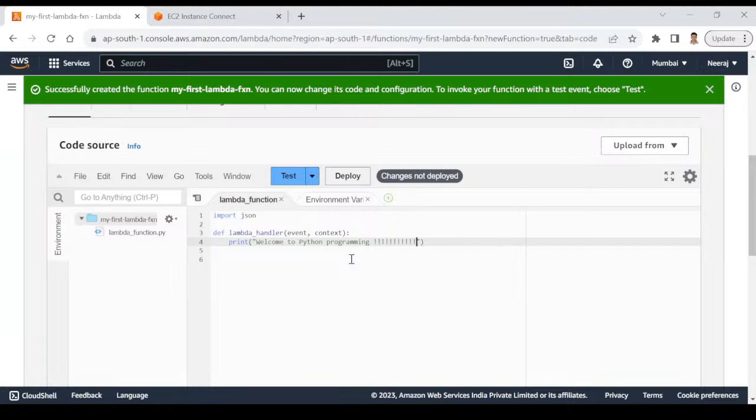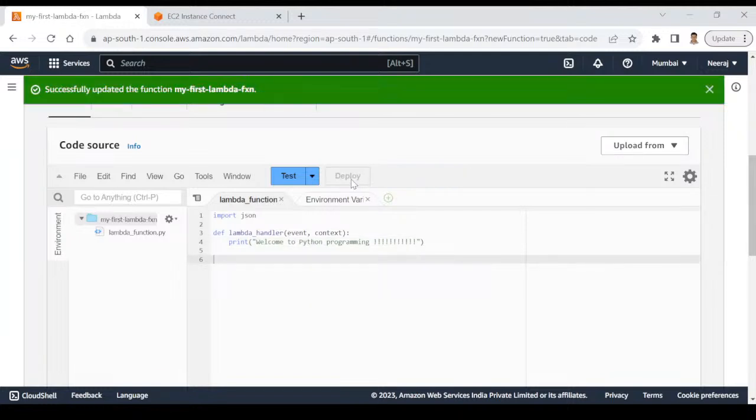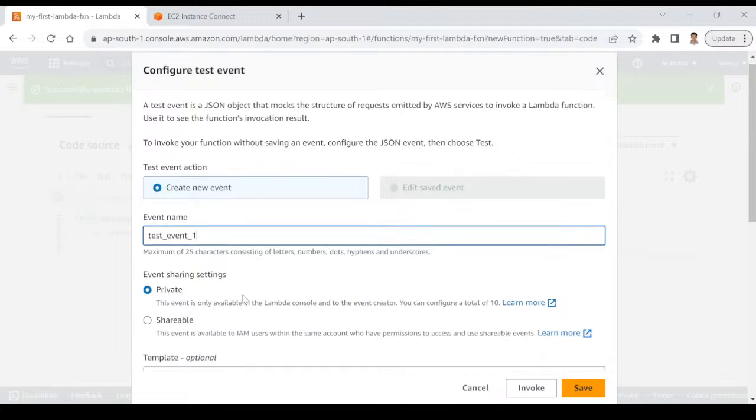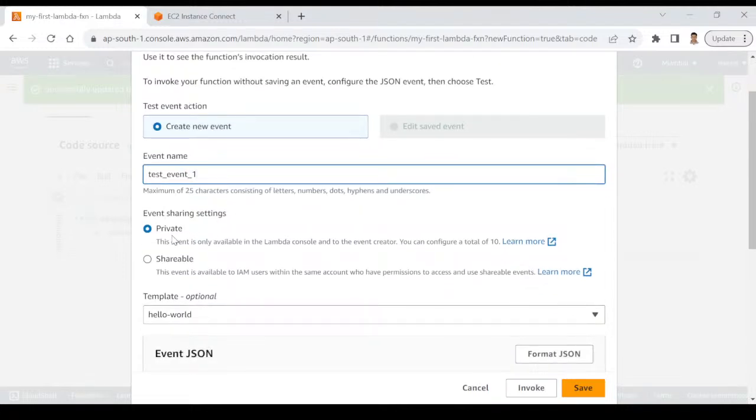Okay, as of now, to get started, this is our first Lambda function, and you can click on deploy. Deploy means it will save your current code. Would you like to test it? So you can click on test, and the first time you click on test, it will ask you to create a test event. That's very simple. You can give some test event name. I would say test event 1. Okay, and event sharing setting private.